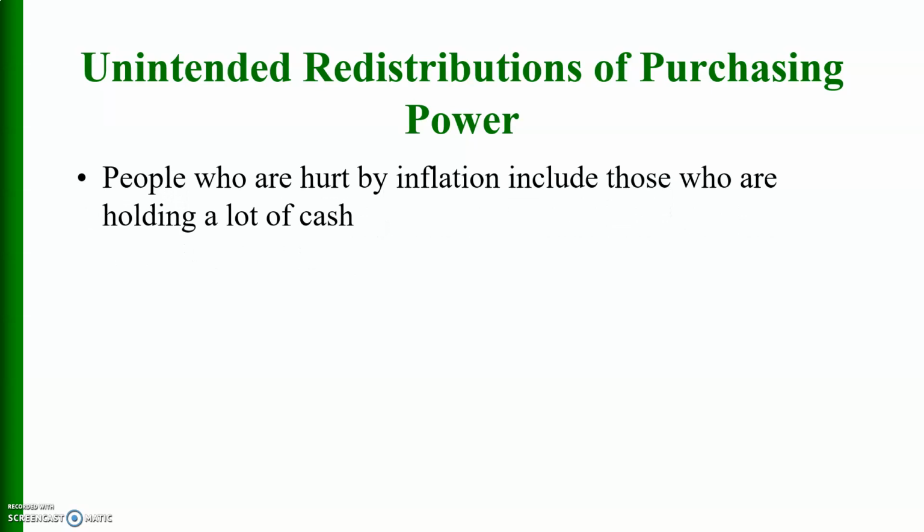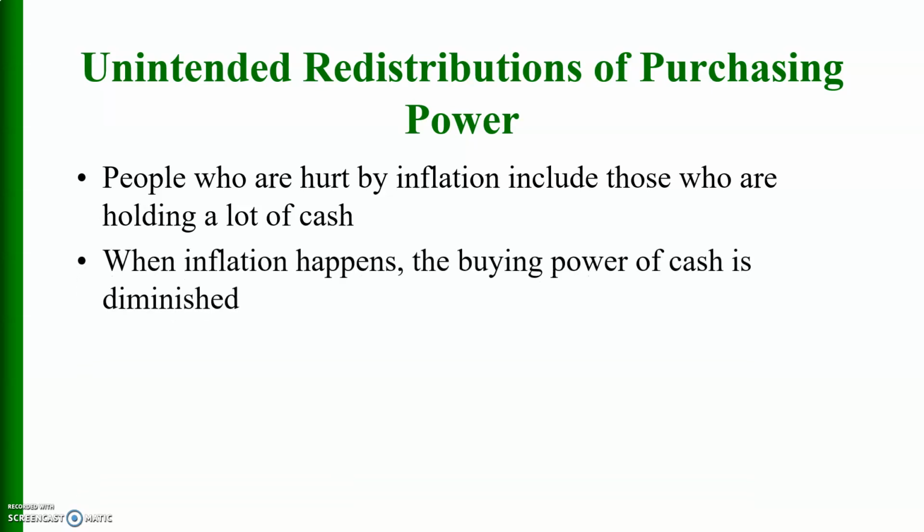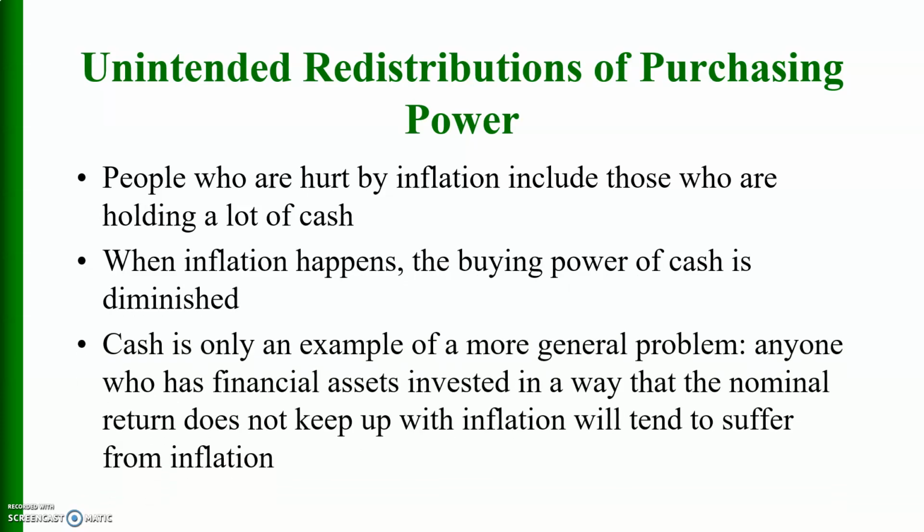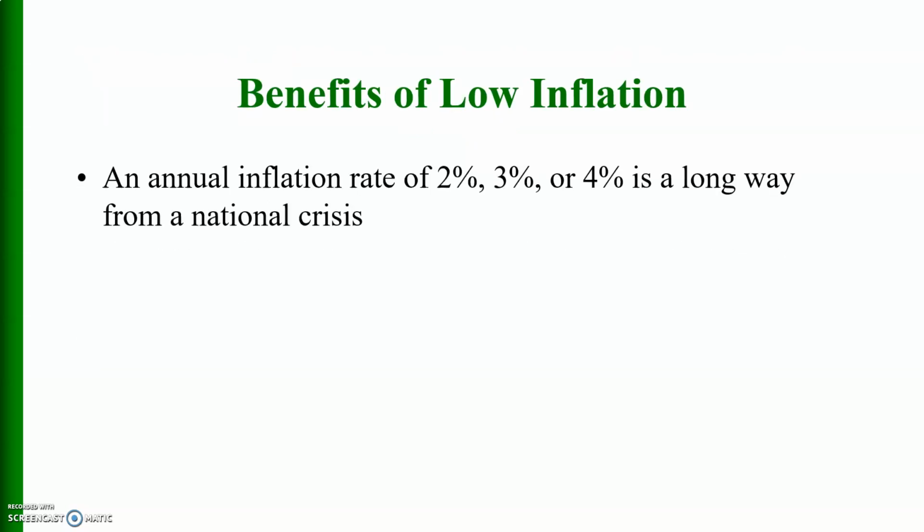Unintended redistribution of purchasing power. People who are hurt by inflation include those who are holding a lot of cash. When inflation happens, the buying power of cash is diminished. Cash is only an example of a more general problem. Anyone who has financial assets invested in a way that the nominal return does not keep up with inflation will tend to suffer from inflation.